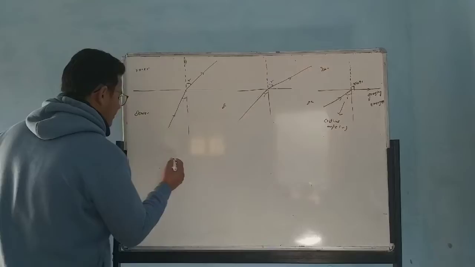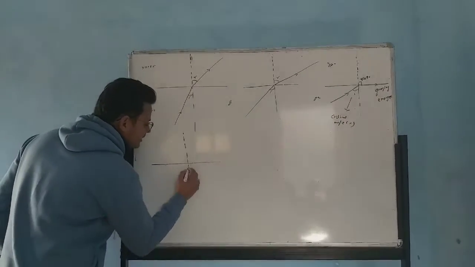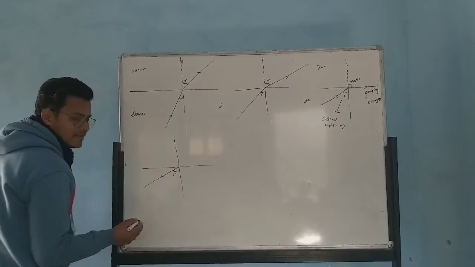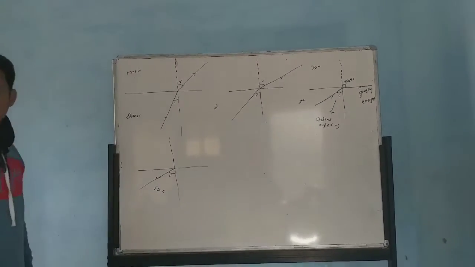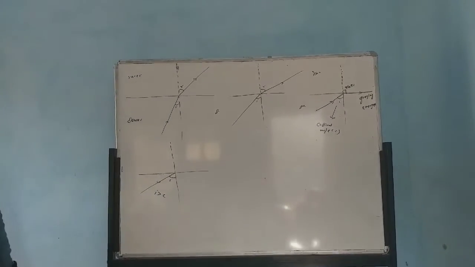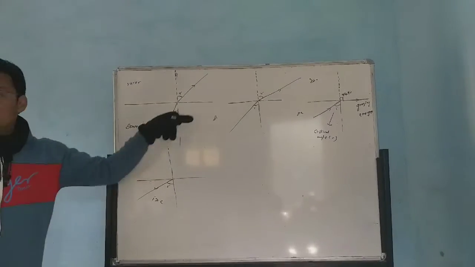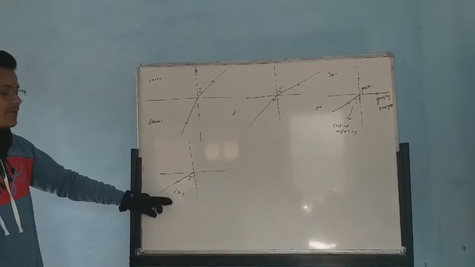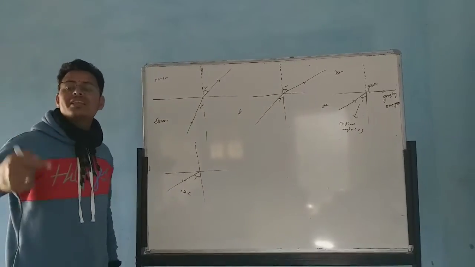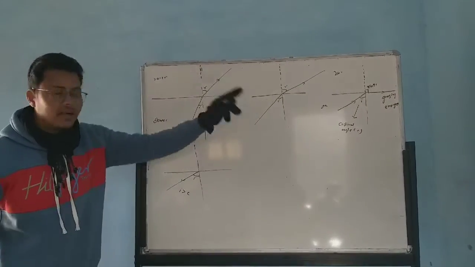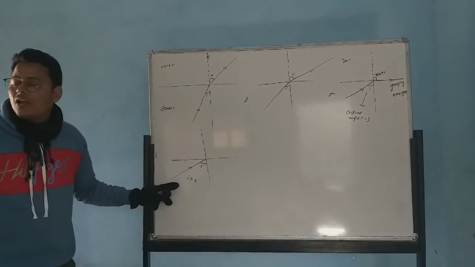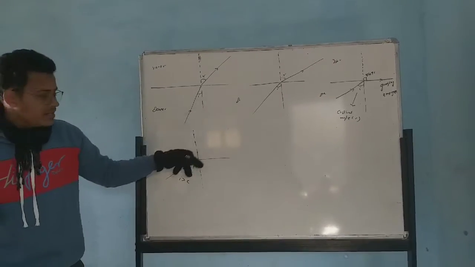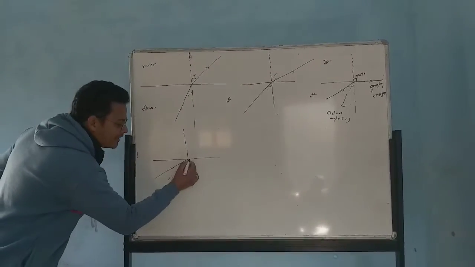Look here properly. Let's say this is the normal. Now I am again increasing this angle of incidence. How much? It is more than the critical angle. If the angle of incidence is more than the critical angle, then the light will not refract. It will reflect. Remember this. If I increase this angle of incidence more than the critical angle, then the light will not refract. It will reflect in the same medium.